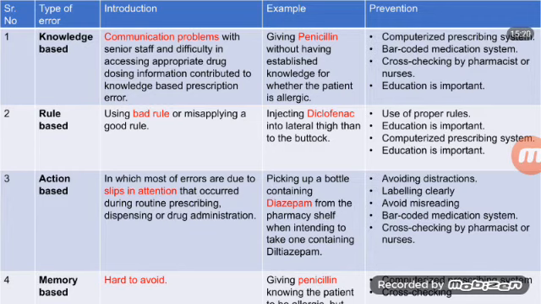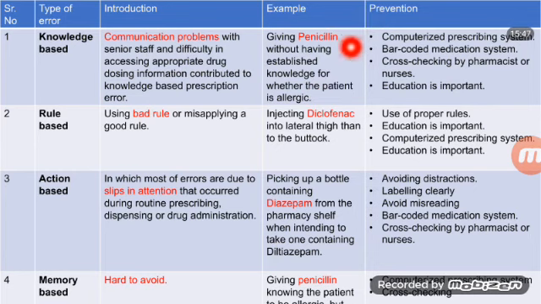These are the types of error. Again, we are discussing in brief. Knowledge based error means what? Communication problems with senior staff and difficulty in assessing appropriate drug dosing information contributed to knowledge based prescription error. For example, giving penicillin without having established knowledge of whether the patient is allergic or not.